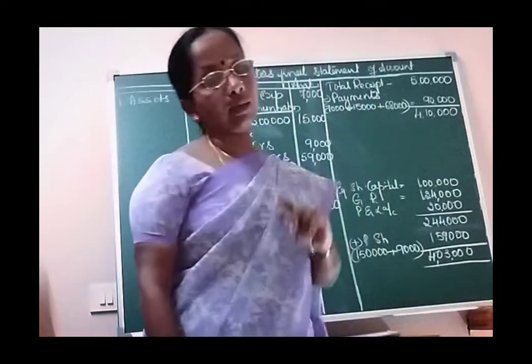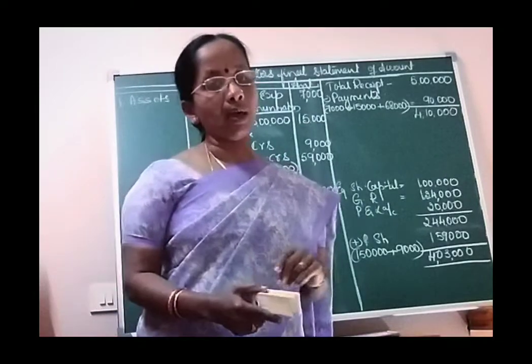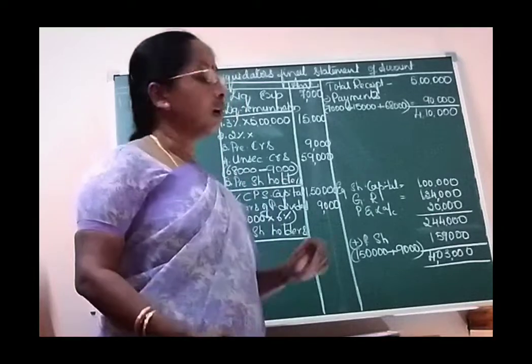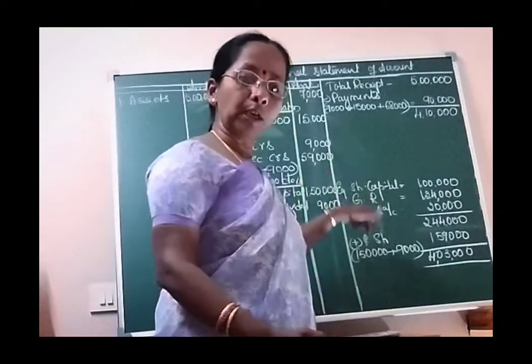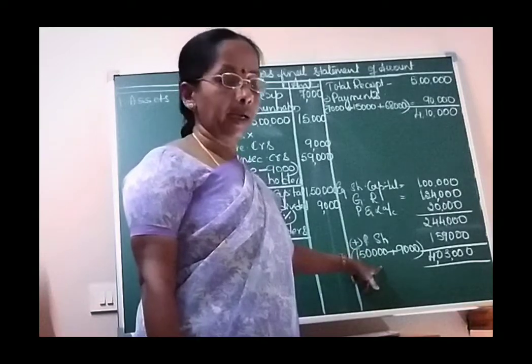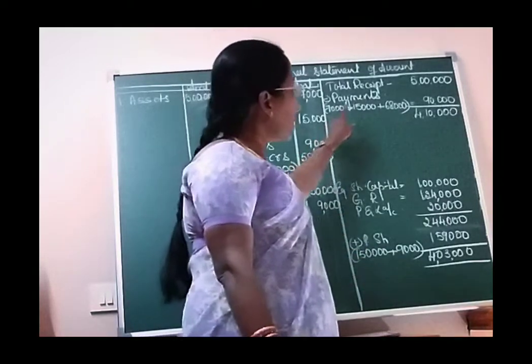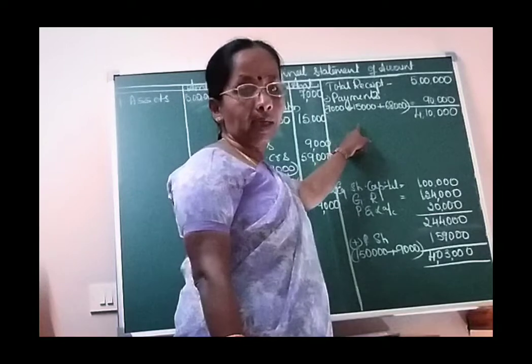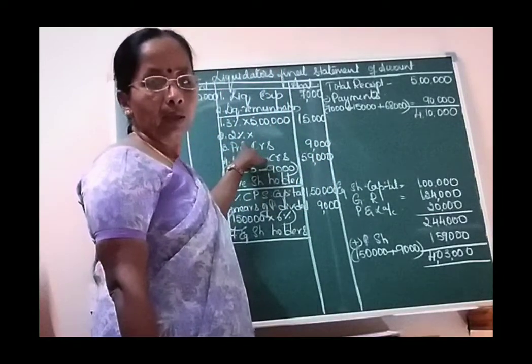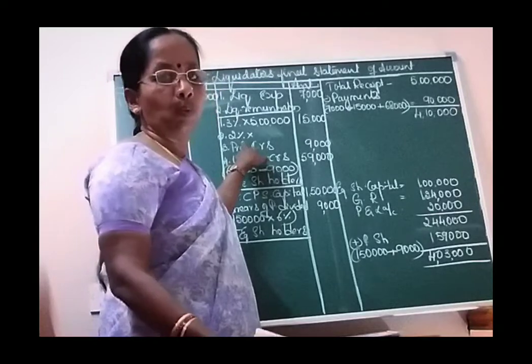But can you think that 4,10,000 is available to the shareholders, or can you decide that 4,10,000 is sufficient to pay 4,03,000? No, we cannot decide, because this 4,10,000 we have calculated before charging the 2% commission. We have not yet charged the 2% commission.